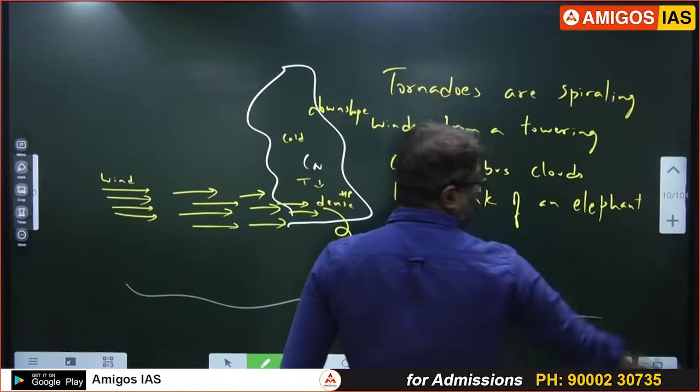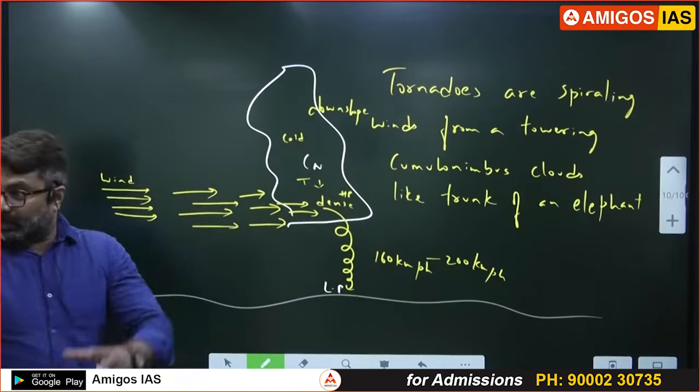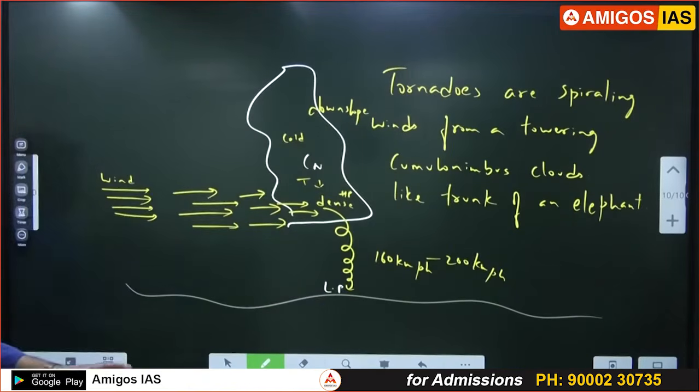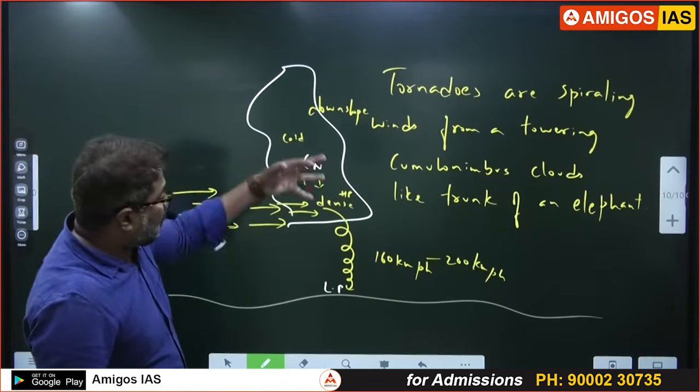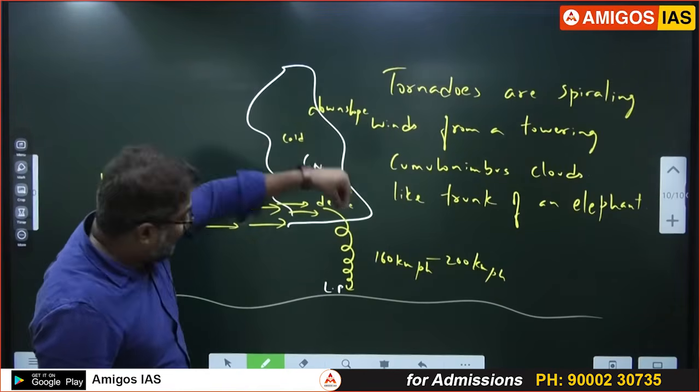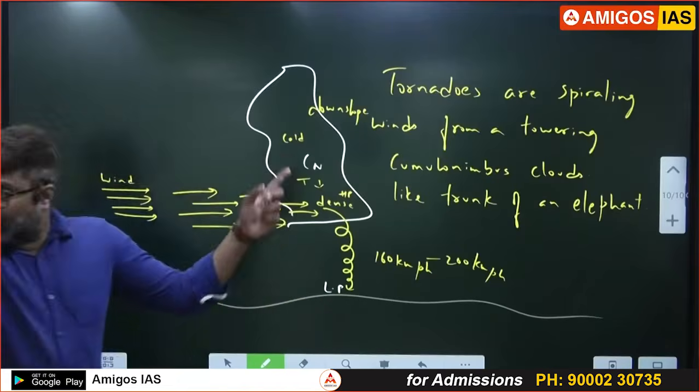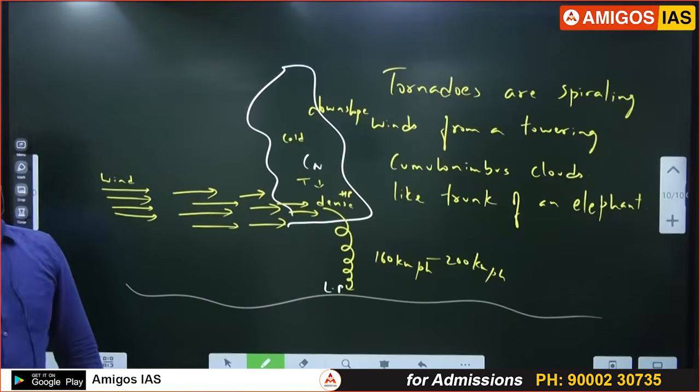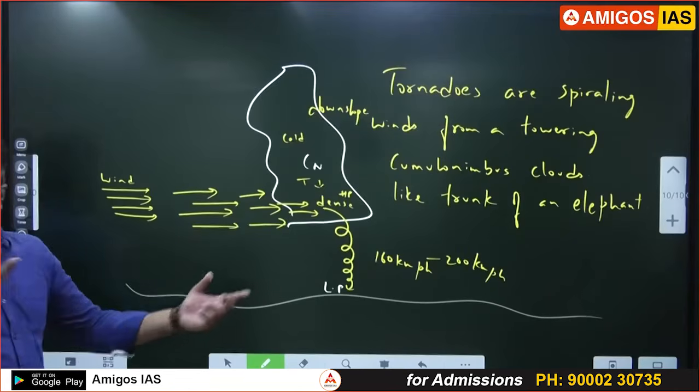Trunk of an elephant. So it looks like that. I am trying for you to imagine. Okay, first you understand this. What is happening? The wind should first enter the cloud, becomes cold, dense, and starts coming down. When it comes down, it doesn't come down straight. It starts spiraling down because we all know winds always spiral down because of the Coriolis force.